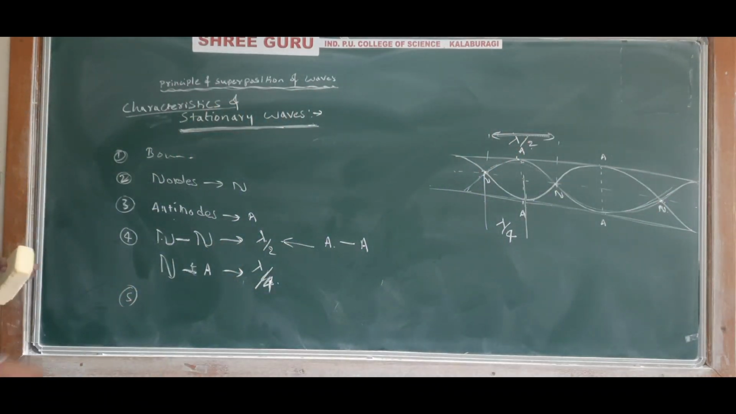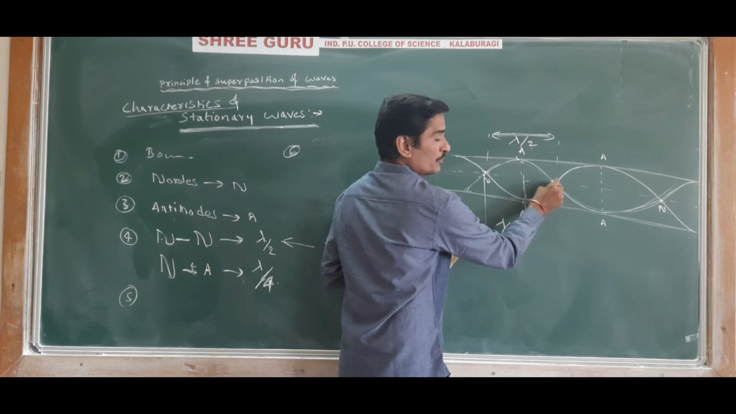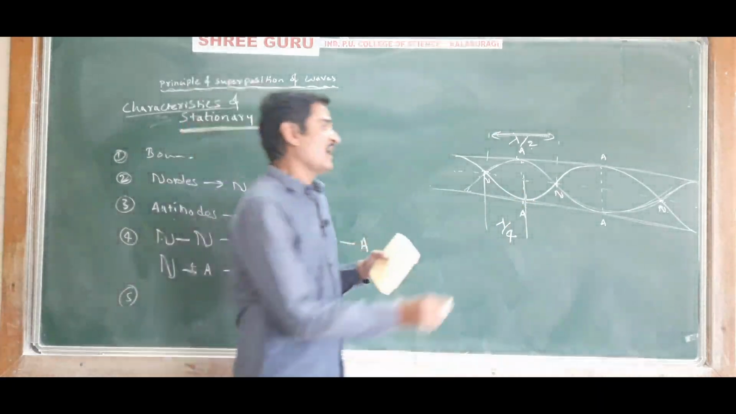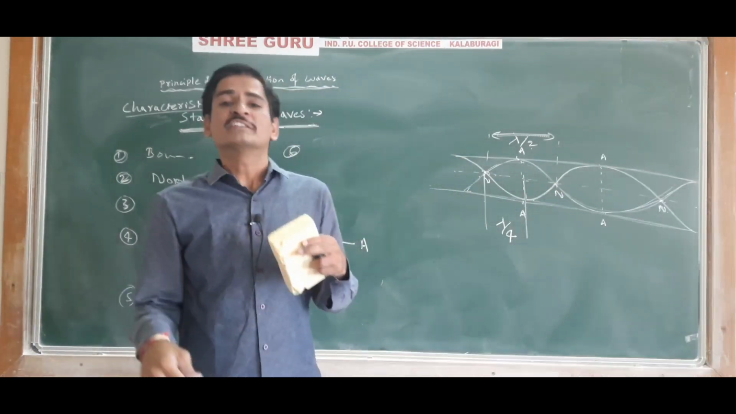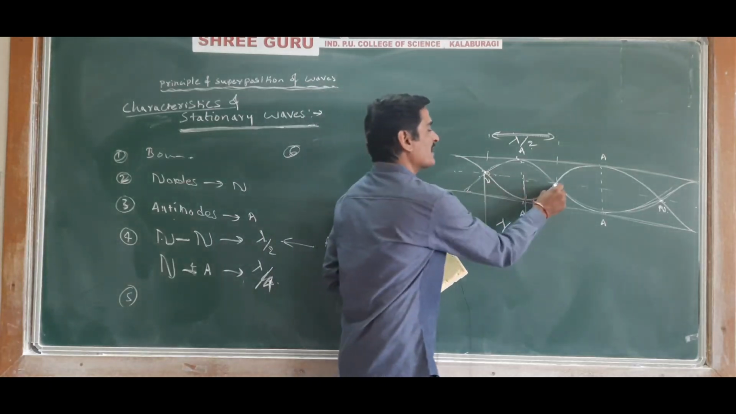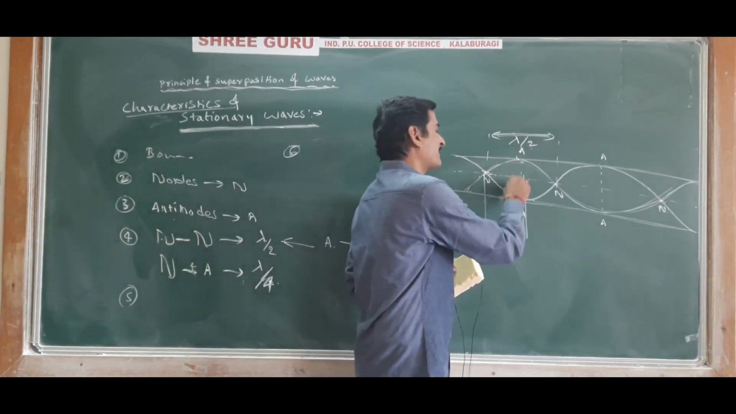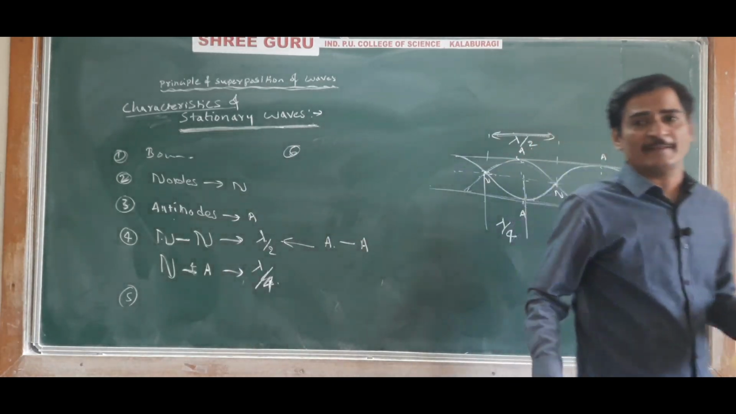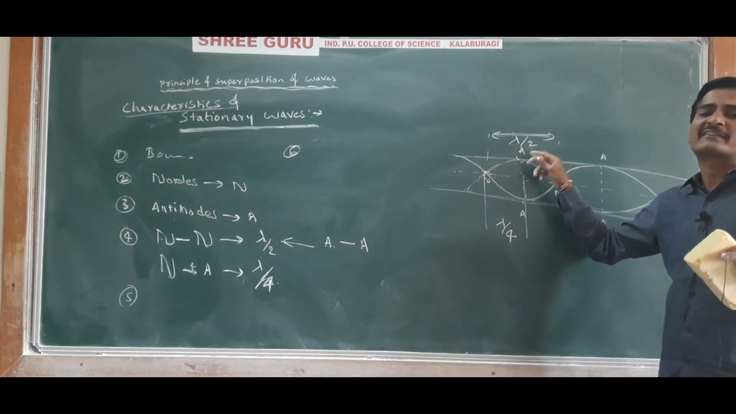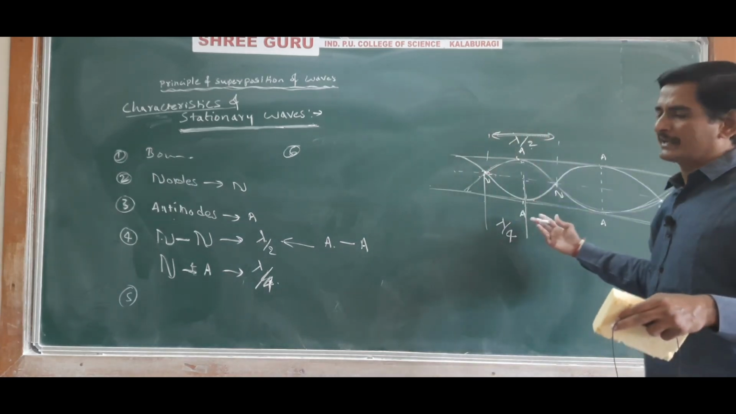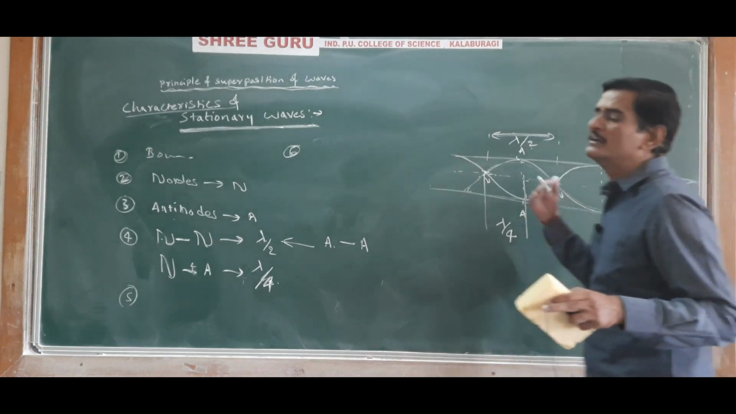Okay. And all the particles of the medium lying between two successive nodes vibrate with the same phase, and they pass through the mean position simultaneously. All the particles attain the maximum displacement simultaneously. So like that. And here also, between the two nodes, all the particles will have the same phase.